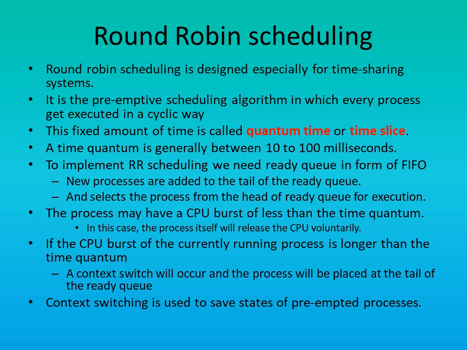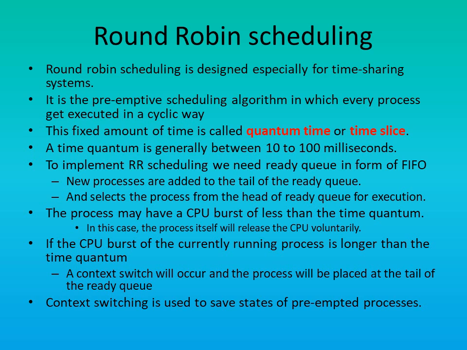That is, CPU is assigned to all the process present in the ready queue on the first come first basis, but for a fixed amount of time. This fixed amount of time is called quantum time or time slice. The quantum time is generally between 10 to 100 milliseconds.